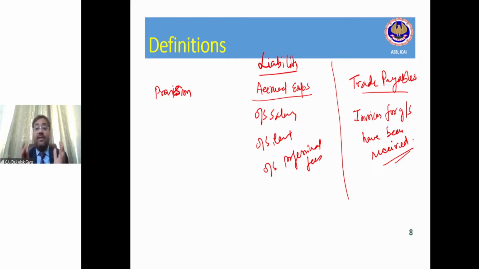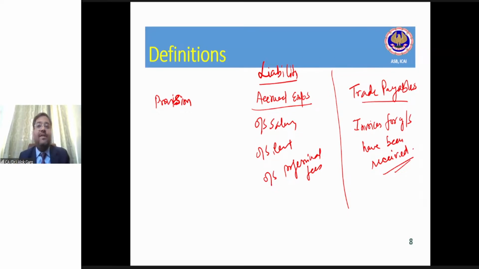We are aware that this audit fee amounts to rupees 10 lakh. So what is uncertain? Neither the timing nor the amount is uncertain, right? Friends, audit fee is not a provision. Audit fee is an accrued expense. You cannot say that the timing or amount is uncertain for audit fee. It is not uncertain, it is certain, right?